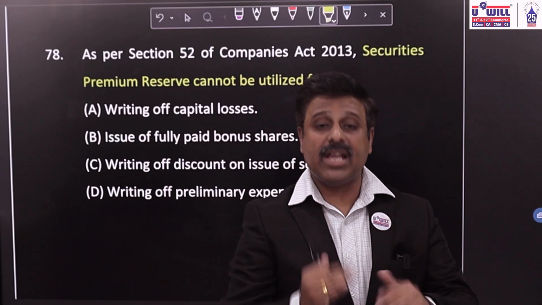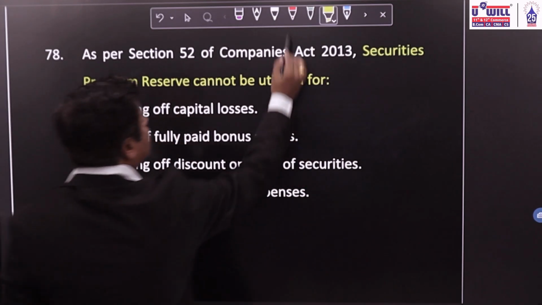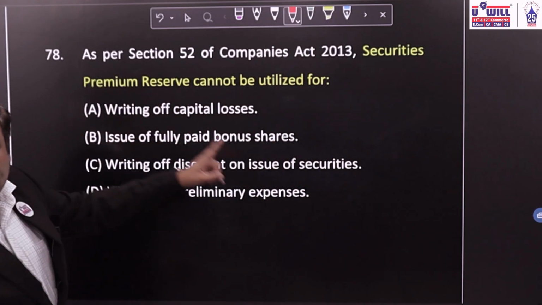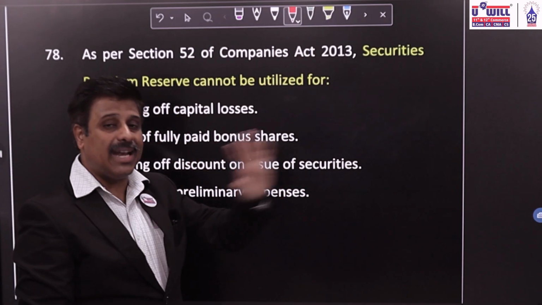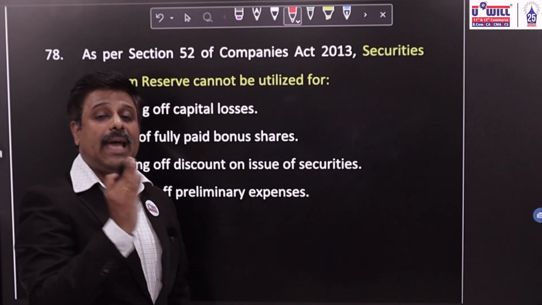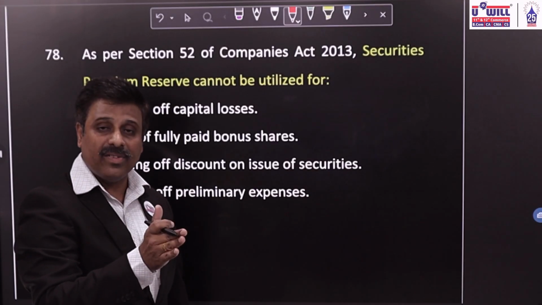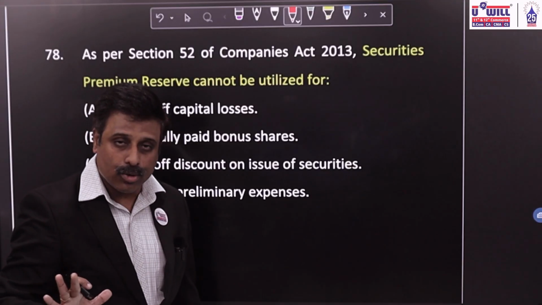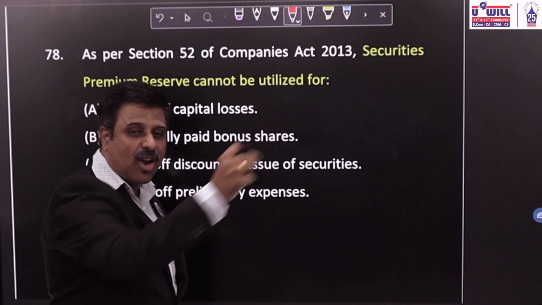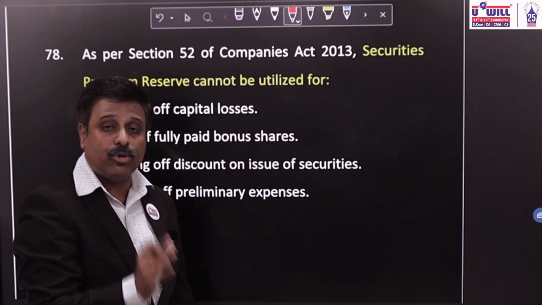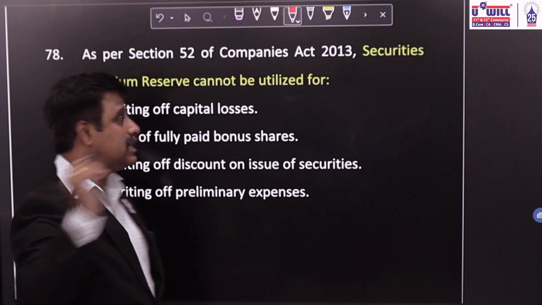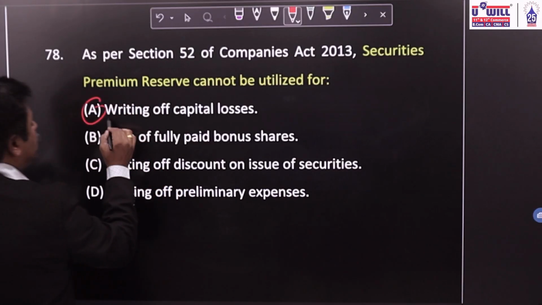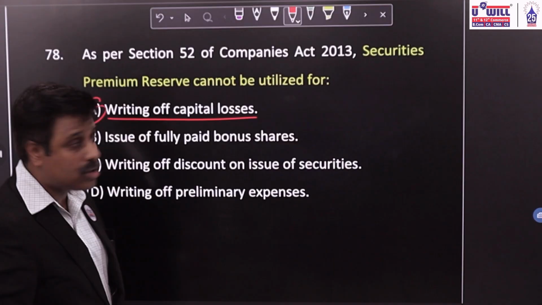Okay. Now, we cannot utilize it for what purpose? Writing off capital losses? Yes. We cannot utilize it to write off capital losses. Capital losses are to be written off from the respective capital profit or from statement of P&L account. You cannot use shareholders' extra money, security premium, to write off your capital losses. So this is actually the correct option. But let us see the other things also.